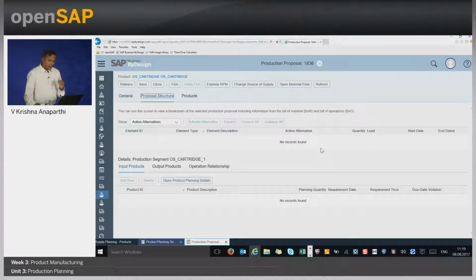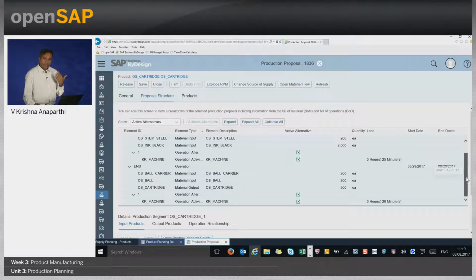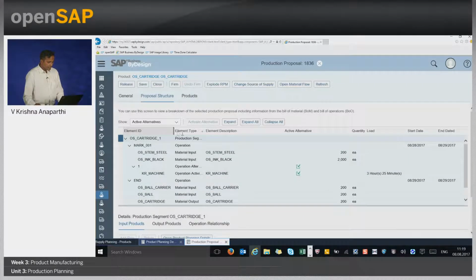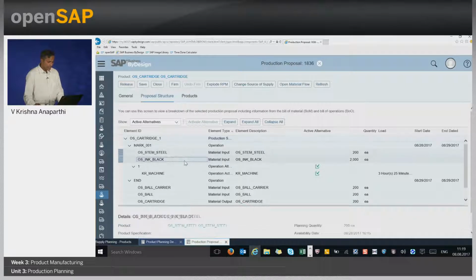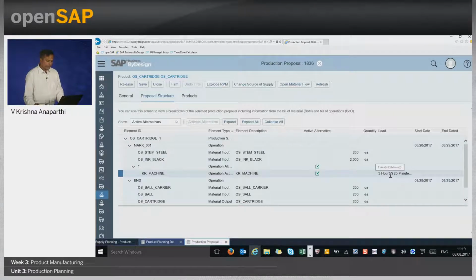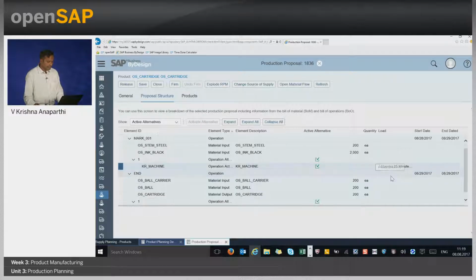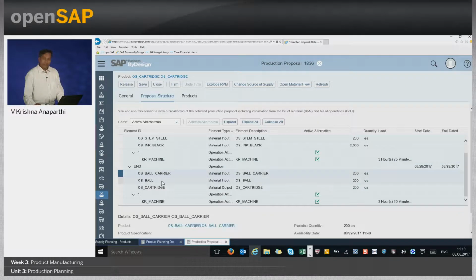And you can also see the detailed structure of this in the production proposal details. When I navigate to the proposal structure, we can see there are primarily two operations, one for filling the ink and one for creating the final assembly. For filling the ink, it is mentioned that it needs 3 hours 25 minutes because it includes a setup time of 5 minutes, and for creating the final assembly, we need 3 hours 20 minutes because there is no further setup required. In total, 6 hours 45 minutes, and the system schedules the required date minus the 6 hours 45 minutes to arrive at the start date.